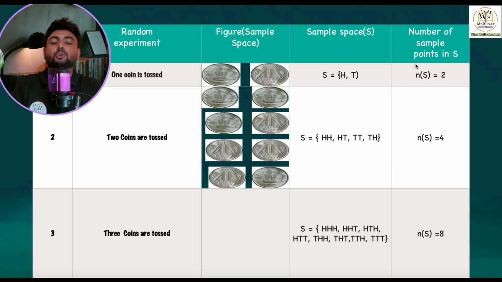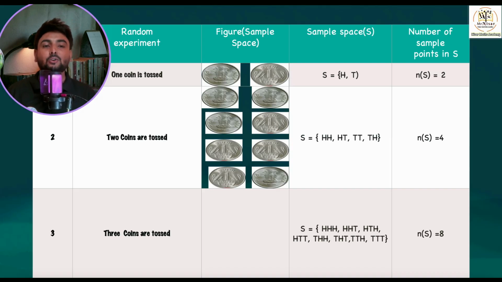Imagine 3 coins are thrown. What can come? On all the 3 coins, head, head, head can come. Then head, head, tail. Then head, tail, head; head, tail, tail; tail, head, head; tail, head, tail; tail, tail, head; and tail, tail, tail. Now you may imagine how tricky it is to remember, and I have a trick for you. So let's see a trick to remember the possible outcomes, the sample space, when 3 coins are tossed.